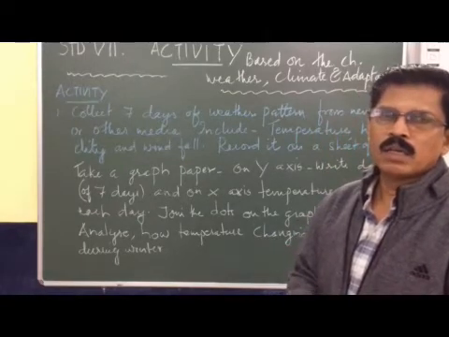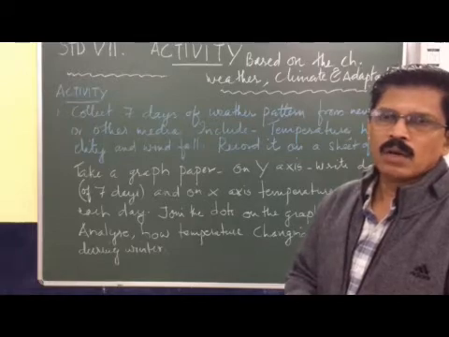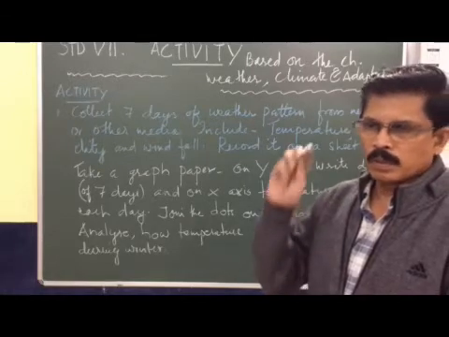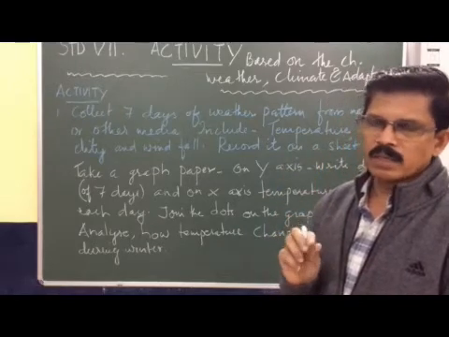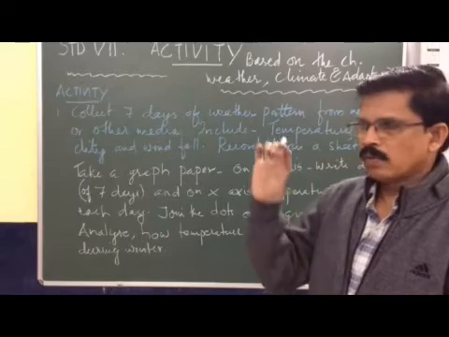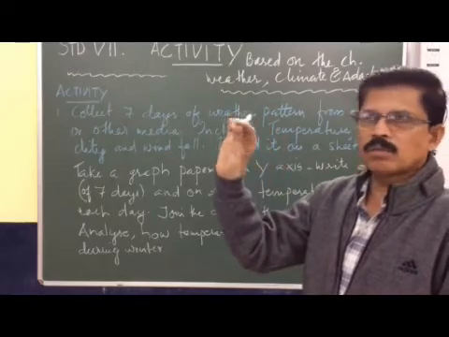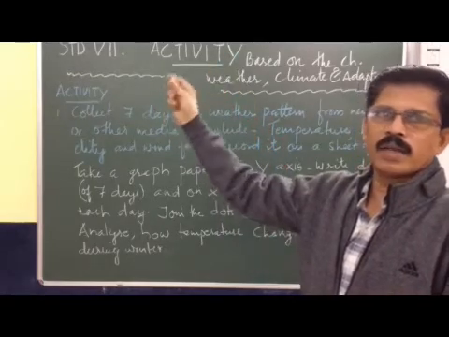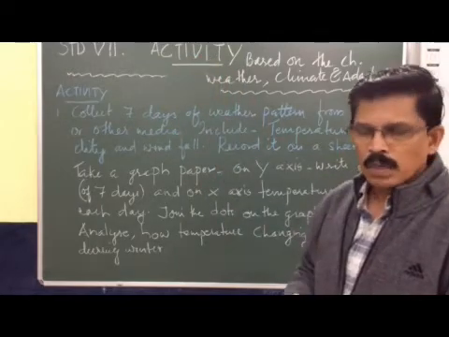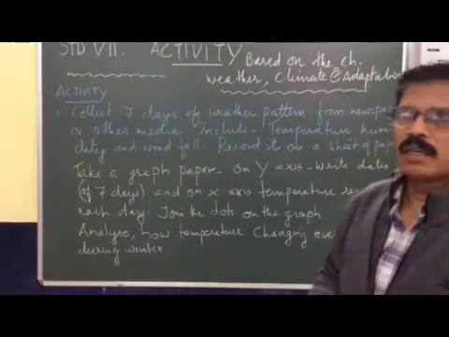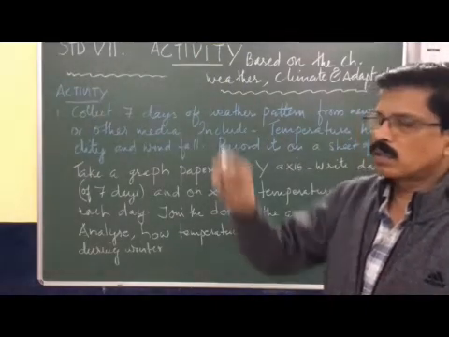On the top of this graph you can write the date you started. From Monday to Sunday, or Monday to next Monday, you can write the 7 days. But you need to write only the day, Monday, Tuesday, Wednesday, Thursday, on the y-axis.